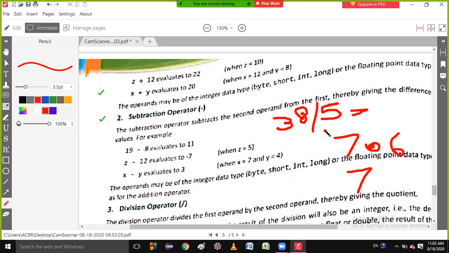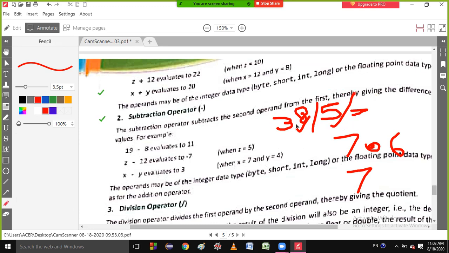If you divide integer by integer, listen very carefully, otherwise 100% in your future you will do it wrong. If you divide integer by integer, then the answer will be an integer. Are you listening to me or not?